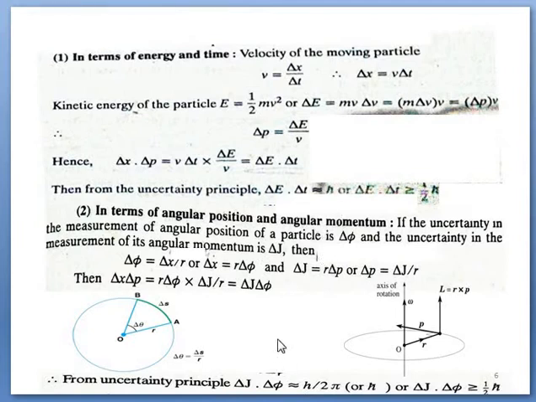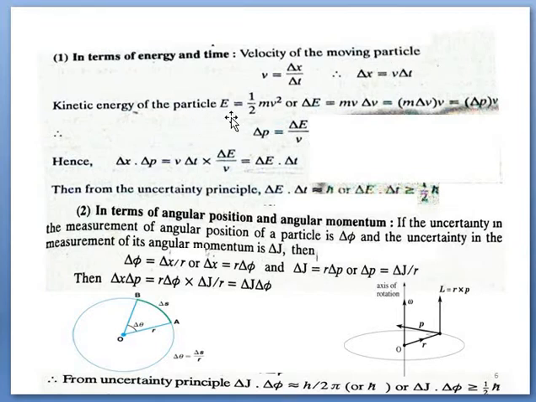Let us see how these two principles are obtained. We know that a particle's velocity is given by v equal to delta x upon delta t. It can also be given in terms of dx upon dt, but here the delta term is needed to express the uncertainty. So delta x equal to v into delta t. We have to find delta x and delta p in terms of time and energy.